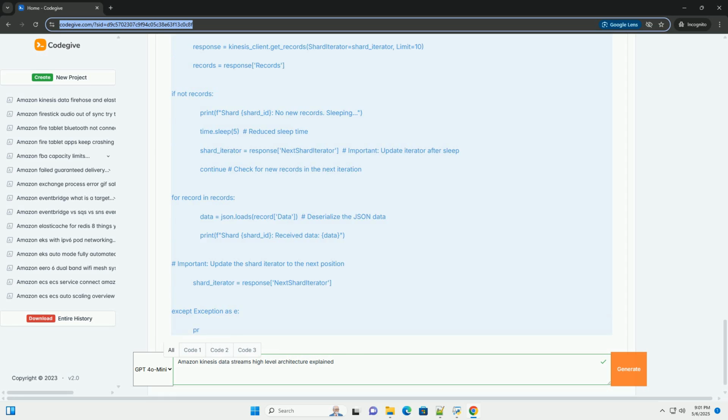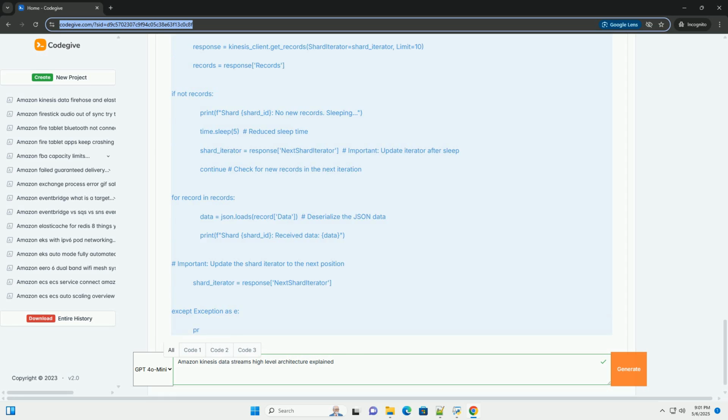GetRecords.Success, the number of successful GetRecords operations. GetRecords throttled, the number of GetRecords operations that were throttled. IteratorAgeMilliseconds, indicates how far behind a consumer is in processing data from a shard. A high value indicates a slow consumer.